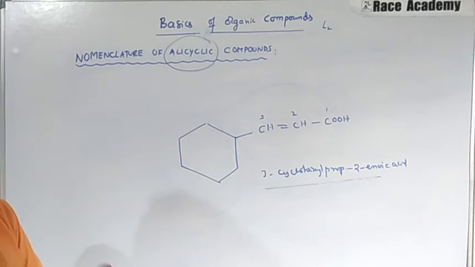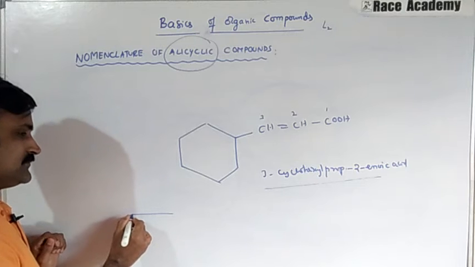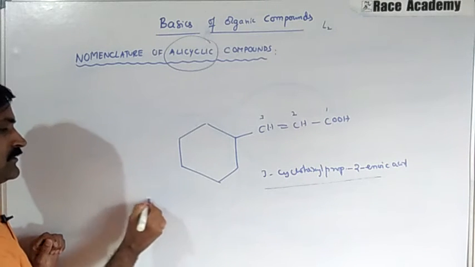Likewise we will see one more example as a side chain. I will give it here.